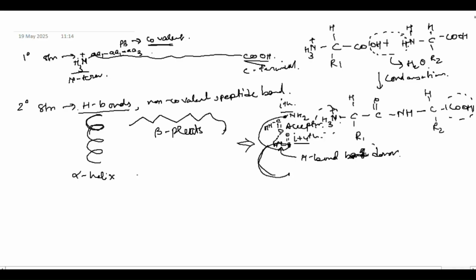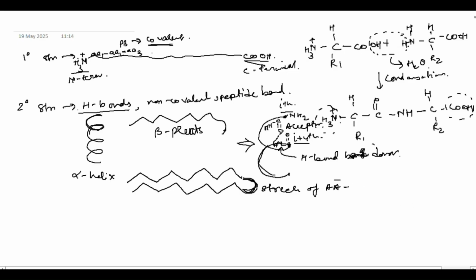In beta-pleated sheets, they are not just one strand, there are two like this, okay? And they are joined together by this thing. This is a stretch of amino acids or loop.